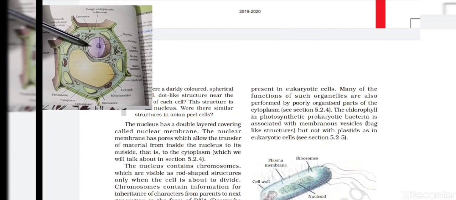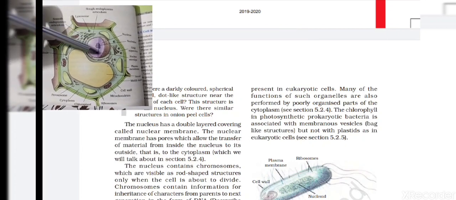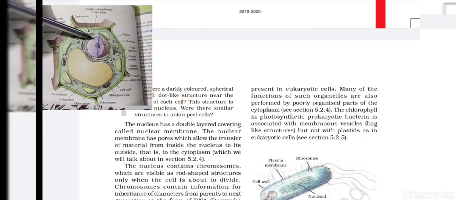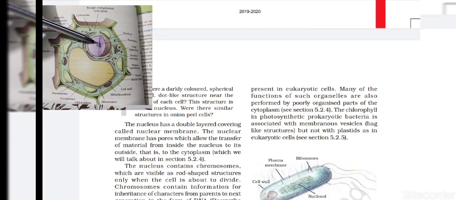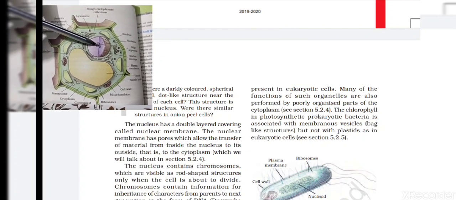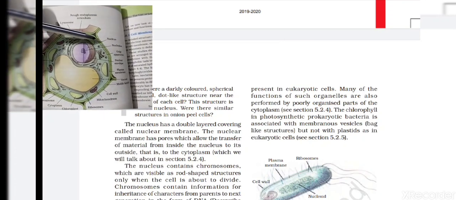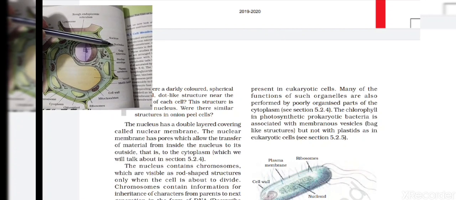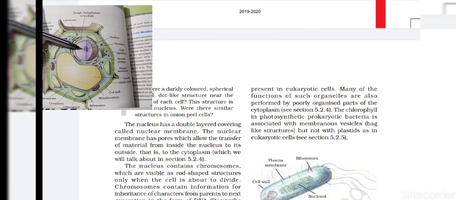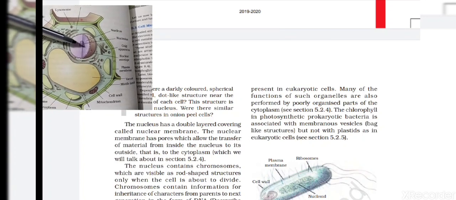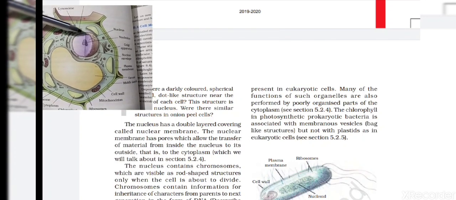Inside this nucleoplasm, a rounded, ball-like structure is also found. This structure is called the nucleolus. So inside the nucleus, another structure is found which is called the nucleolus. This is the nucleolus. This is the nucleus.